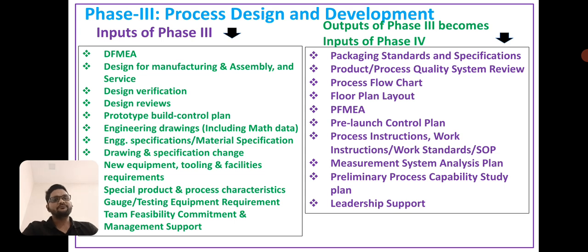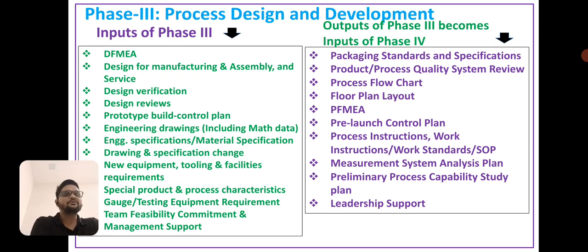Now, for phase 3, process design and development, the output of phase 2 is used as the input of phase 3, and the phase 3 output becomes the input for phase 4.